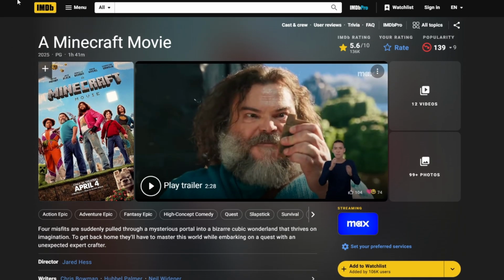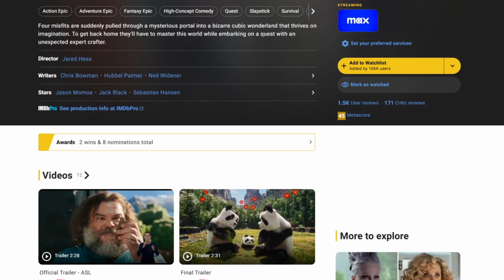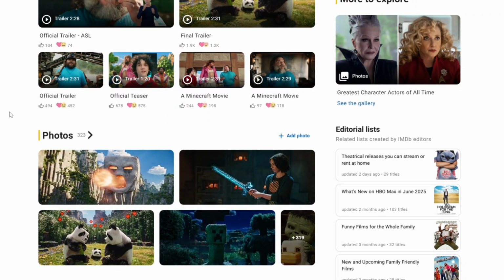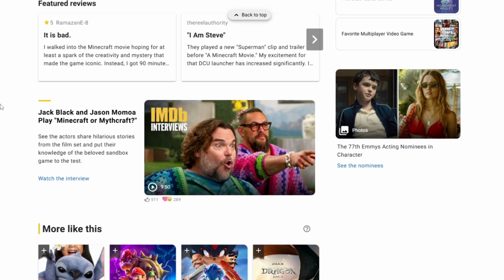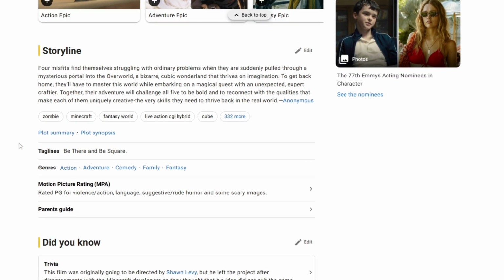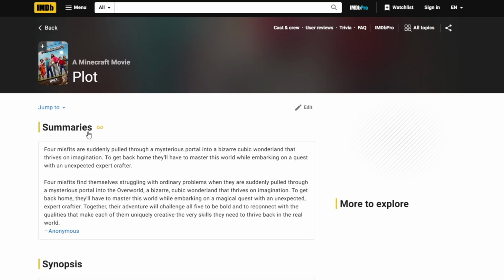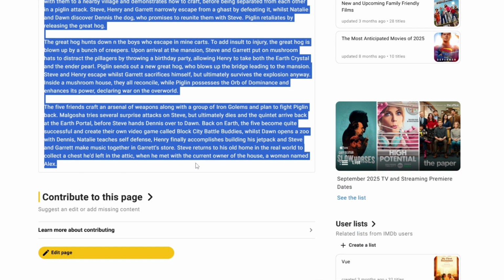Then you will see sites like IMDb or fanblogs that already have summaries written out, and they are under here in the synopsis. I will show you. If I just go to the IMDb page and just scroll down, you'll get to here the storyline, and there you see the plot synopsis and the plot summary. So the plot synopsis is a bit longer, and I usually use that. Then you just want to copy the text here, but we're not going to stop at that because we want to make it transformative. And that in itself is pretty easy.